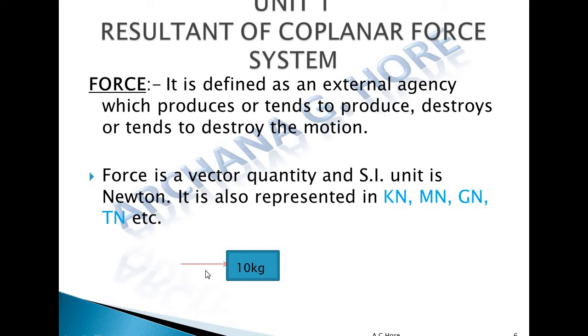Now if this force is very large, it is actually producing the motion of this 10 kg block. Now suppose this block is moving in this direction. Now we apply a force in the opposite direction, and that force is very small, so it tends to destroy the motion of that block. Now if the force is very large in the opposite direction, it is actually destroying the motion of this 10 kg block.